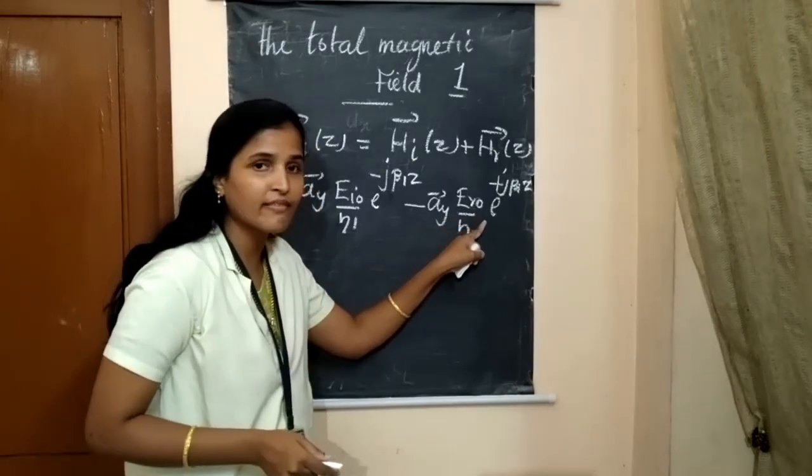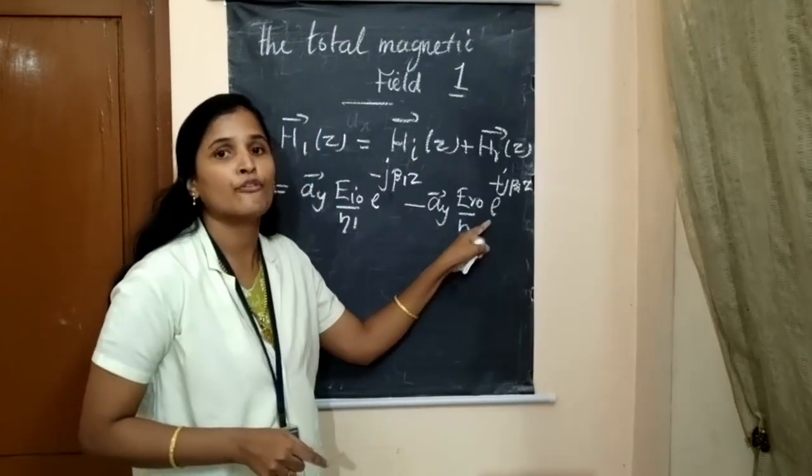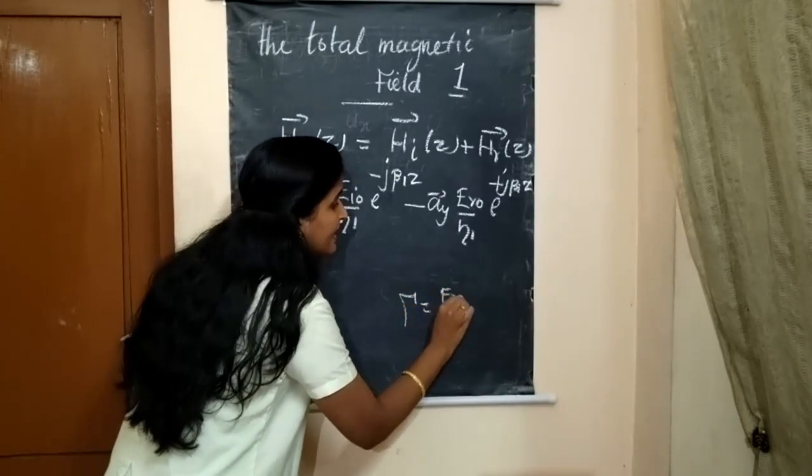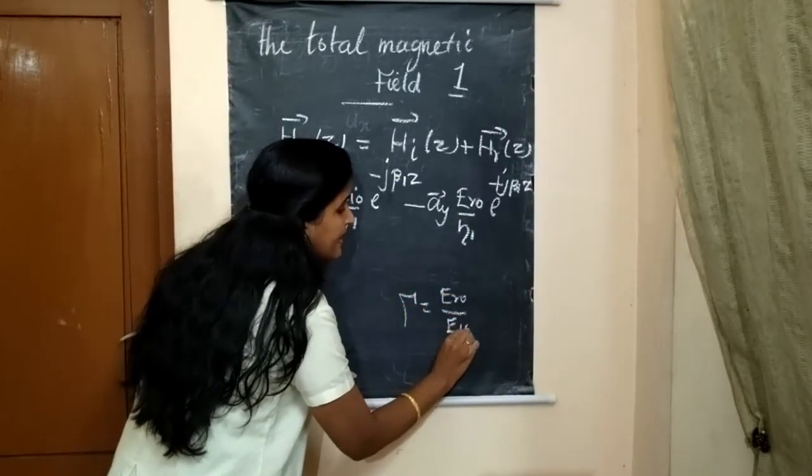Okay. Now let us apply the reflection coefficient formula here. We know that gamma is equal to ER naught divided by EI naught.